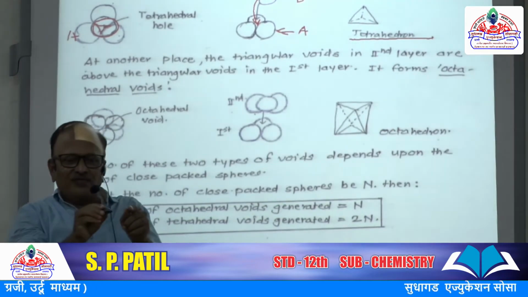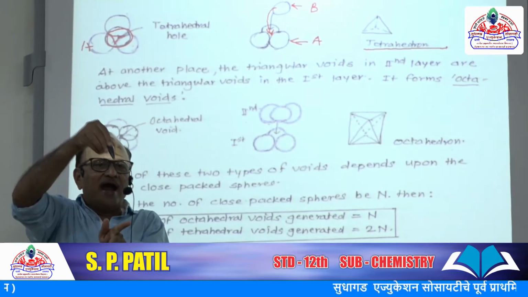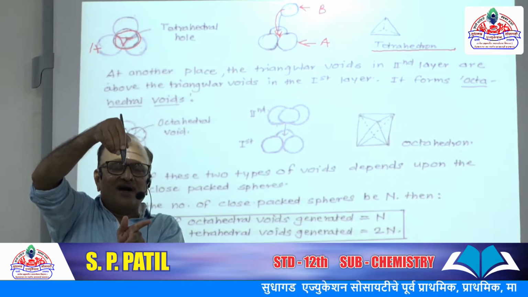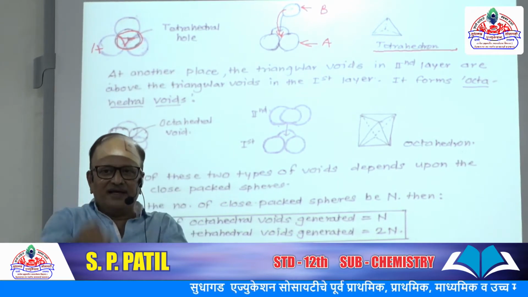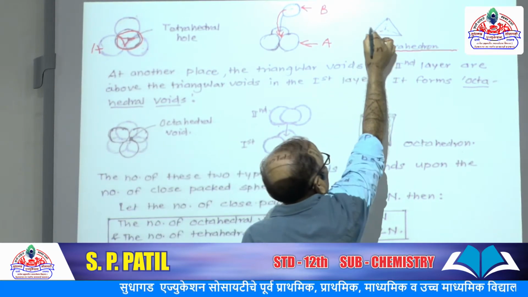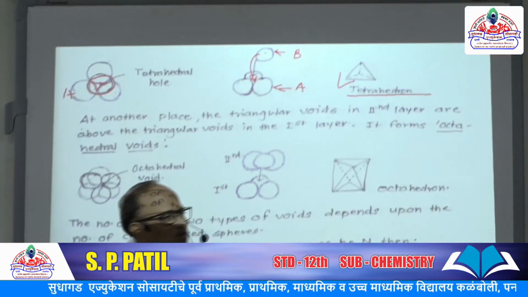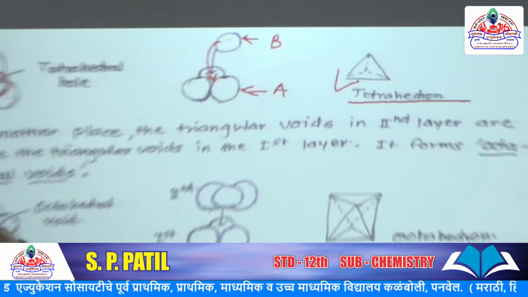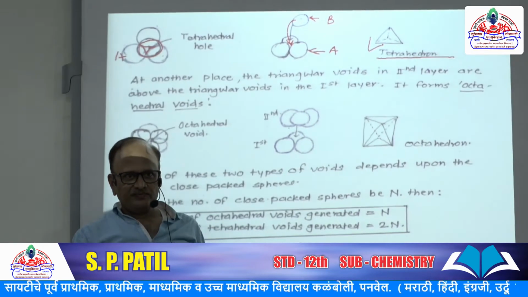The centers of the bottom three spheres and the center of the upper sphere, if connected together, give this shape, and it is called a tetrahedral void.